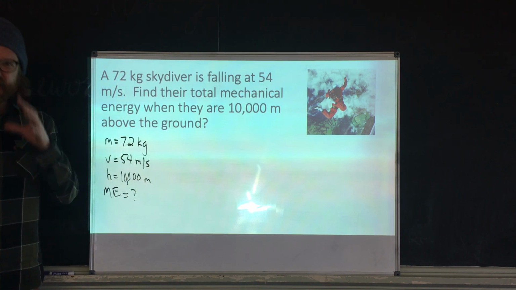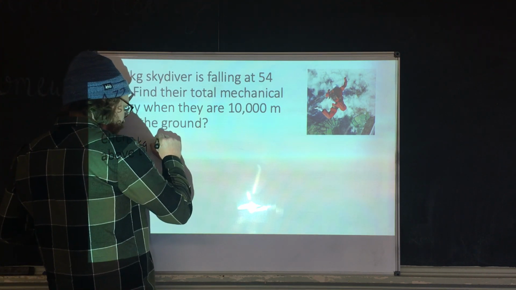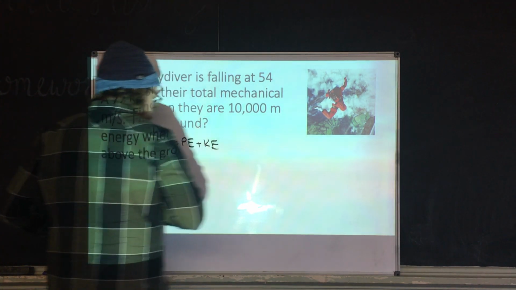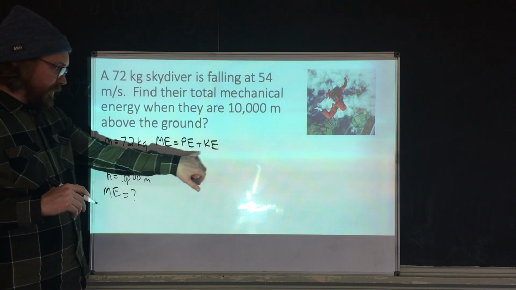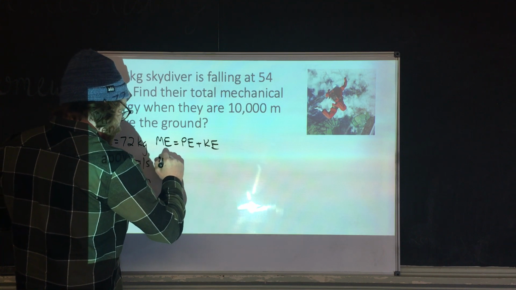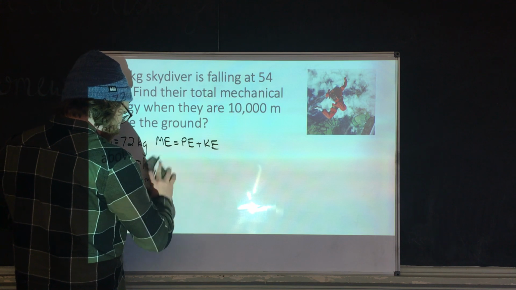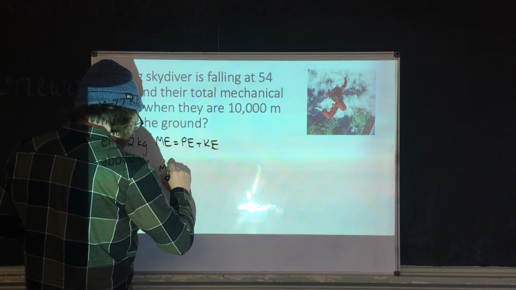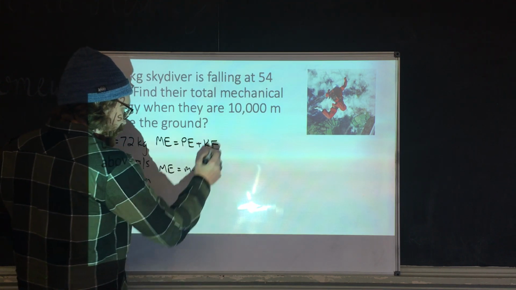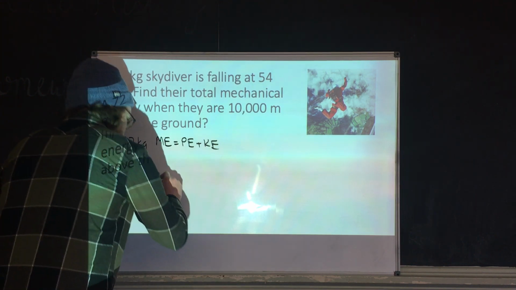All right, this may seem weird and convoluted, but let's go back to our equation. Our equation for mechanical energy is equal to potential energy plus kinetic energy. All we have to do is solve for potential and kinetic. So again, go back to your equation sheet. Potential energy is equal to mass times gravity times height.